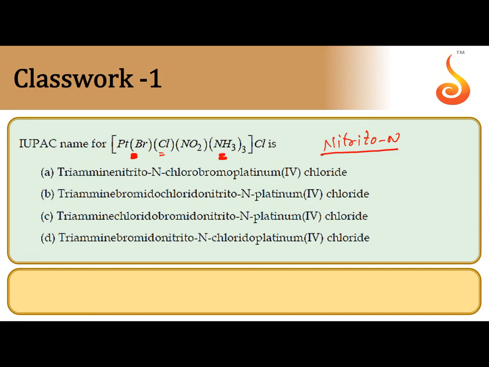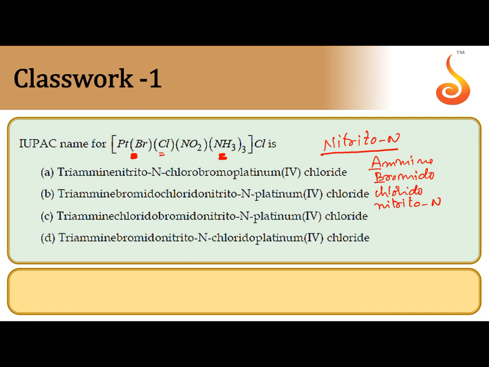In alphabetical order we have to arrange these ligands: ammine comes first, after that bromido, then chlorido, after that nitrito-N.